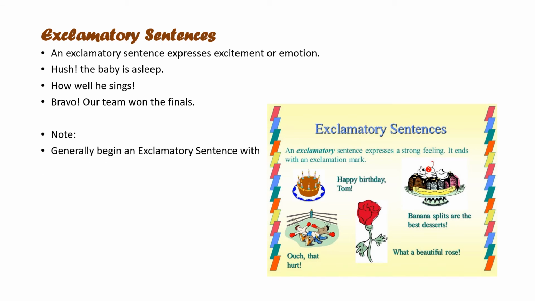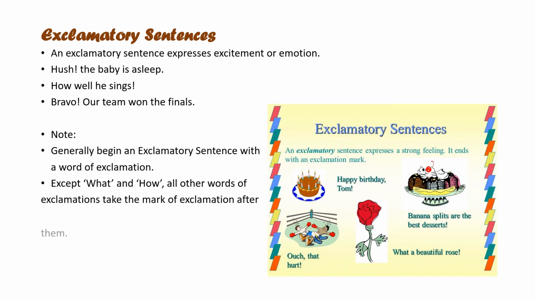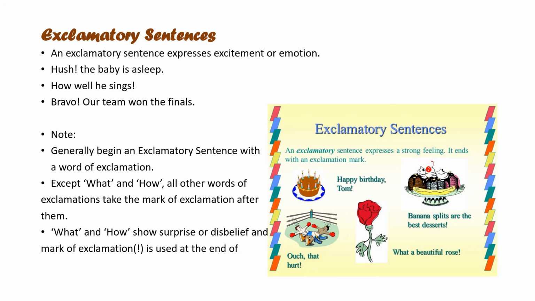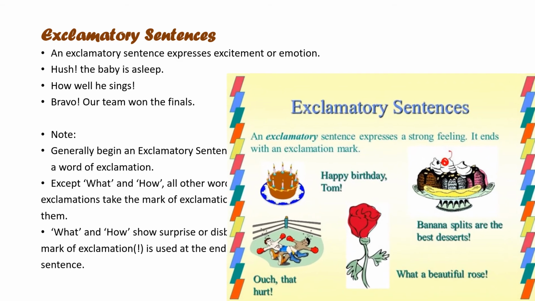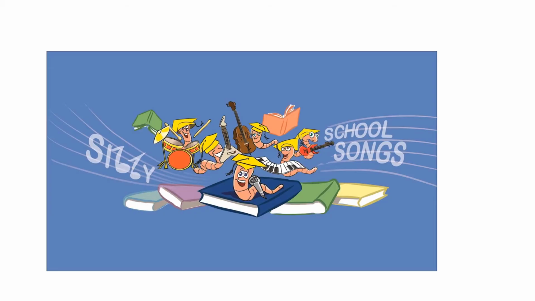Now let us see why. Note, generally begin an exclamatory sentence with a word of exclamation, as in the first and third sentence. Except what and how, all other words of exclamation take the mark of exclamation after them. You can see in the example, how well he sings. The exclamation mark is put at the end of the sentence. What and how show surprise or disbelief, and the mark of exclamation is used at the end of the sentence. You can see in the example also here, what a beautiful rose. Okay? So now let us learn with fun.